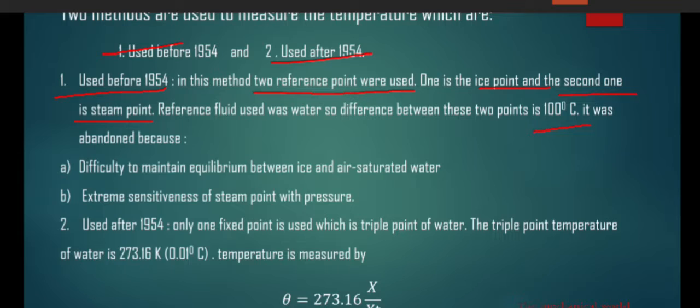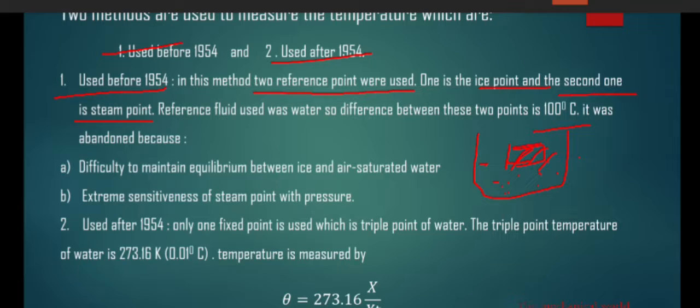It was abandoned because, first, it is difficult to maintain equilibrium between ice and air-saturated water. What it is saying is that when ice melts, it is surrounded by water, so it is difficult to maintain the equilibrium. And the second one is the extreme sensitiveness of the steam point to pressure.